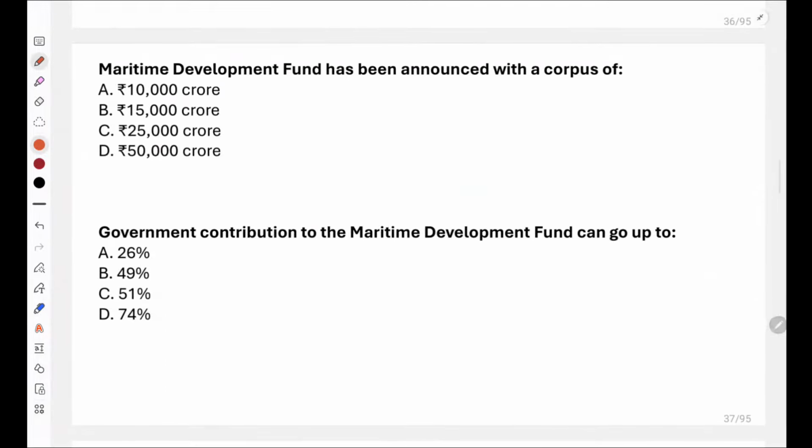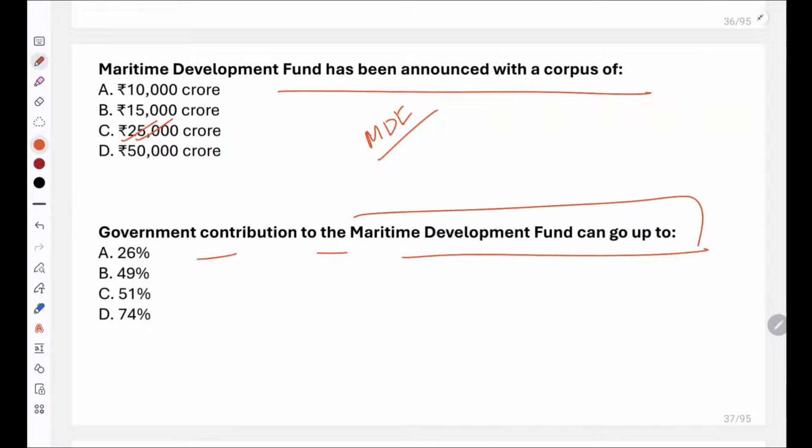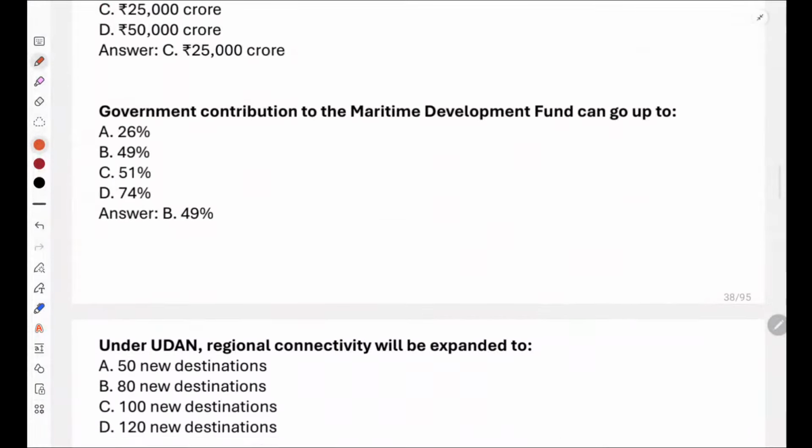Now, there is also the Maritime Development Fund. It was announced with a corpus of how much? Now this also we have seen multiple times in the scheme section and we covered it in current affairs too. Yes, it is 25,000 crore. Now government contribution to Maritime Development Fund can go up to what percentage? Yes, very good Brijesh. It's divided into 20,000 and 5,000 subsidy. Very good everyone. So government contribution to Maritime Development Fund can go up to 49%. So B would be the correct answer.